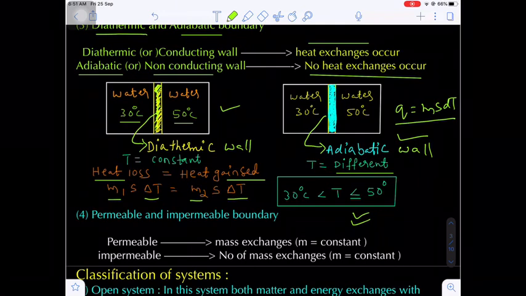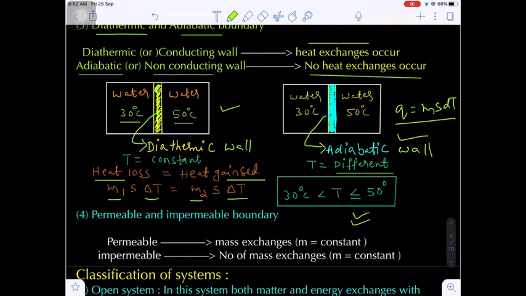But actually, practically there is no adiabatic wall. So the adiabatic wall is one of the hypothetical situations. If it is a perfectly adiabatic wall, that means the cold water should always be cold water and hot water should always be hot water. When these two come into contact, there should definitely be a change in temperature, but it does not happen.